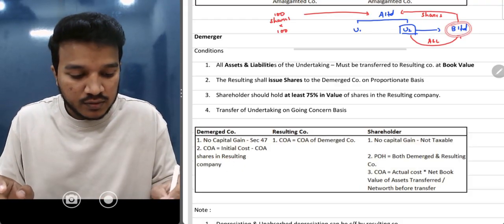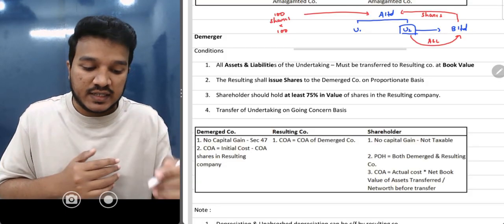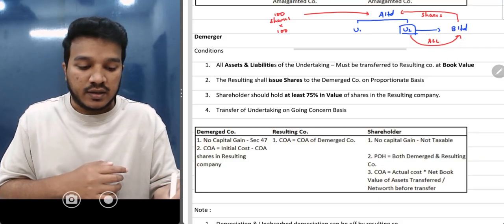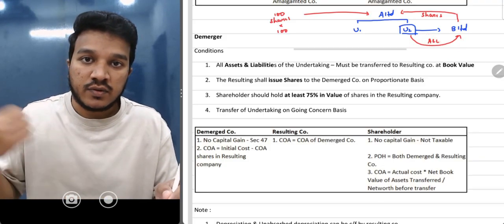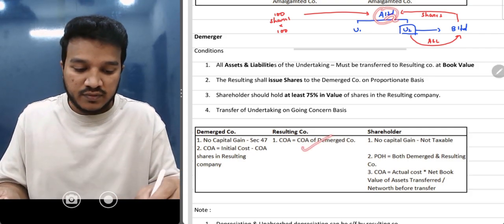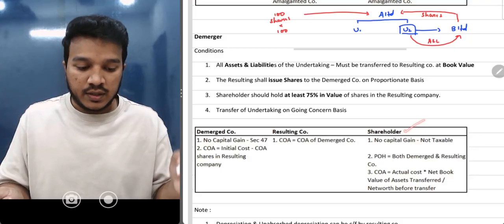And then what is happening to the resulting company? The resulting company is receiving all the assets and liabilities from A Limited, right? Now what is the cost of acquisition of those assets and liabilities? I'll take the cost of the previous owner, the cost to the demerged company. Understood? That is over.